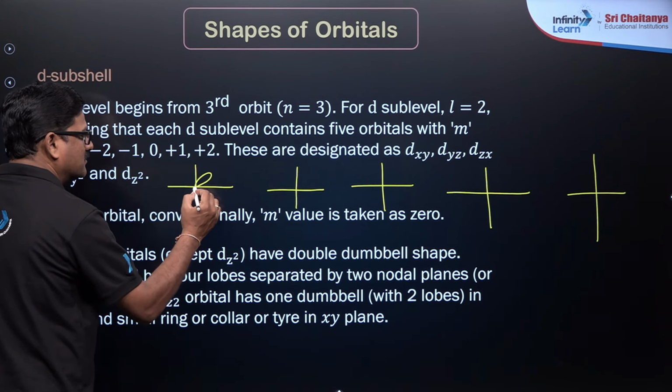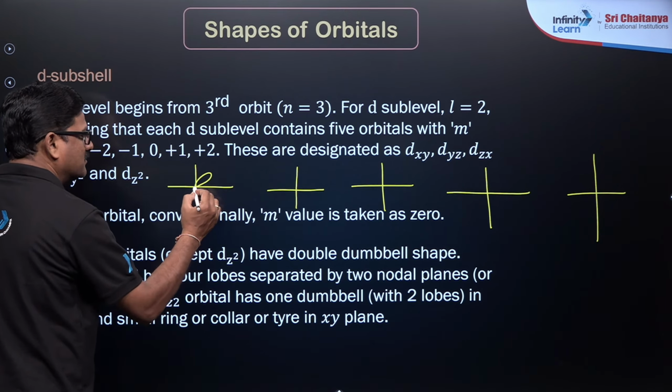The d orbitals: dz square, and dx square minus y square. You have to pronounce it better. Now, there are 5 d orbitals, where three orbitals, dxy, dyz and dzx, have lobes present in between the axes, while dx square minus y square and dz square are along the axes. Are you getting or not?